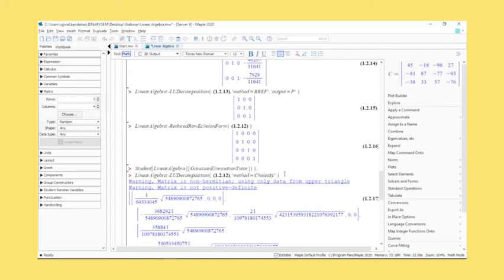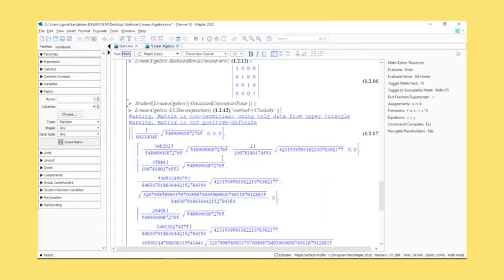Gaussian elimination we've covered, and the Cholesky matrix that you've got, but that will only be available if you're dealing with the right matrix, the Hermitian matrix and positive definite.